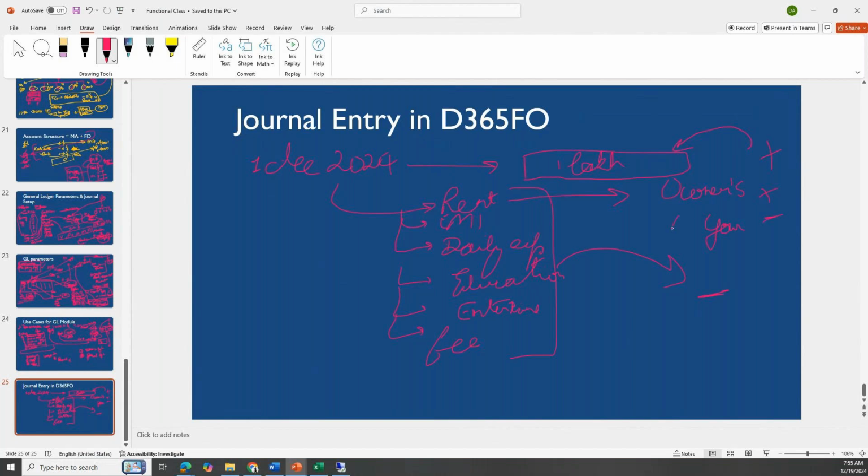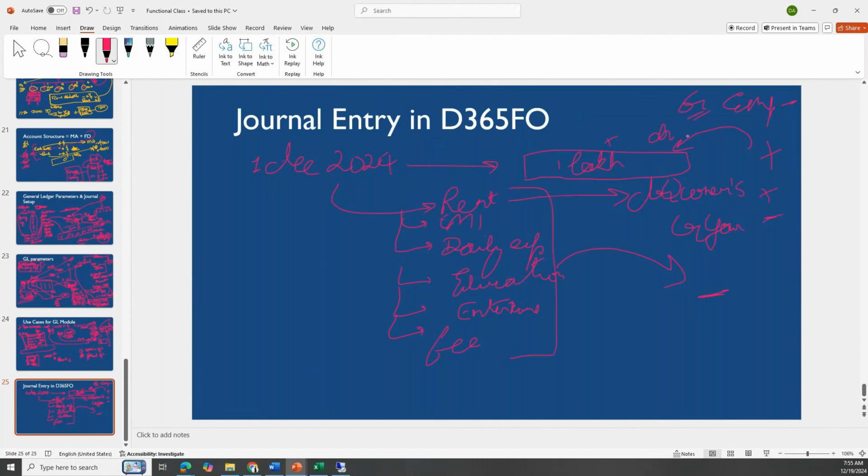That means your bank account gets credited and the owner's bank account gets debited. Similarly, once you have received the salary, your employer's salary bank account gets subtracted and your account gets added. So for you it is debit and the employer gets credit.